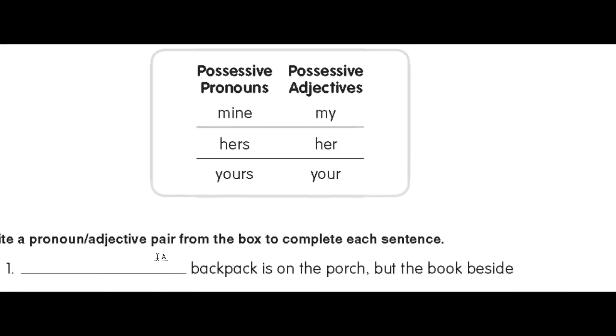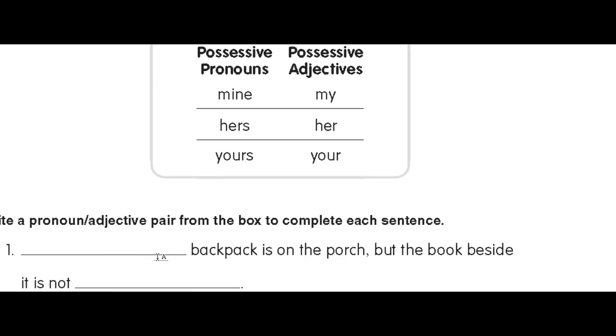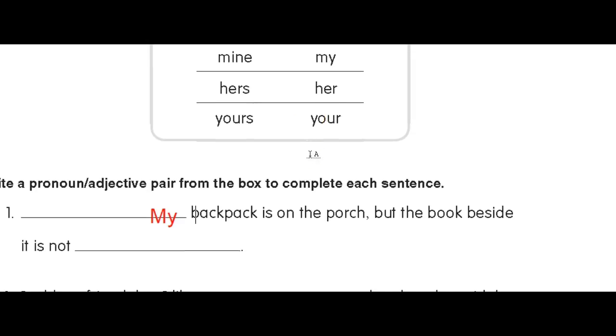Okay, we're back to possessive pronouns and possessive adjectives. So it says, this is going to be my. We need a possessive adjective here because it's describing backpack. And we know that backpack is a noun and adjectives describe nouns. So we have to choose one from the adjective column. Okay, my backpack is on the porch, but the book beside it is not mine.